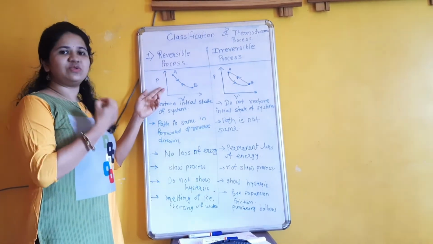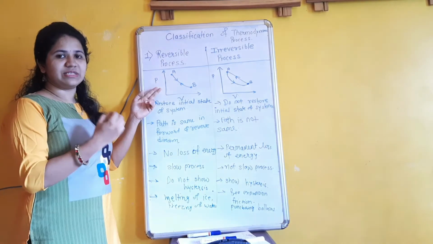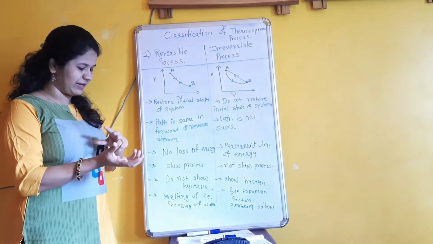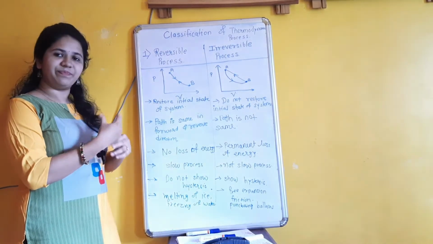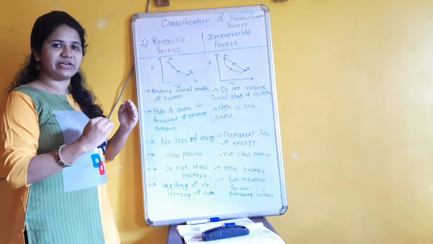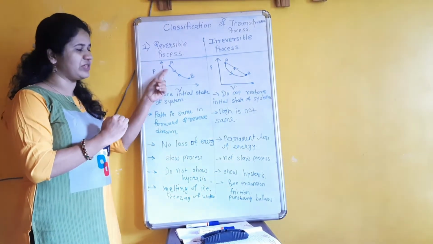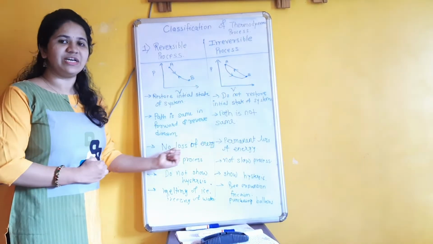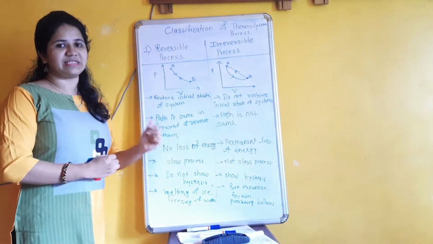A reversible process is a very slow process. I will give you an example: melting of ice and again freezing that water. These two processes go very slowly and get reversed in the same manner by tracing the same path. That's why there is no loss of energy and no hysteresis is present.